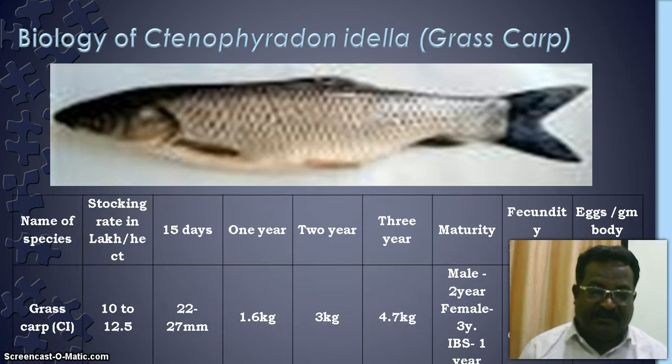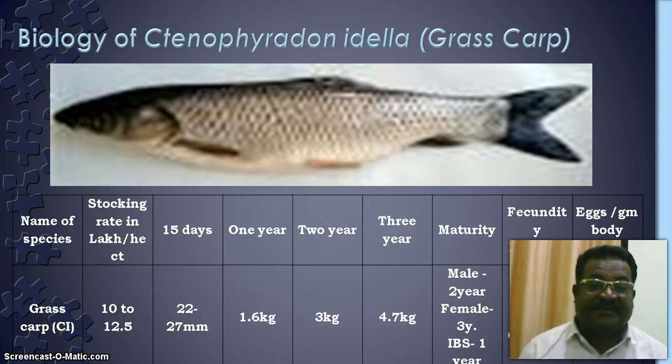Now this grass carp, you know, the feeding habit is in the name: they prefer aquatic weeds or phytoplankton. The stocking rate of that species is 10 to 12.5 lakhs per hectare, it attains 22 to 27 millimeter in 15 days, 1.6 kg at the end of 1 year, 3 kg at the end of 2 years, and 4.7 kg later.